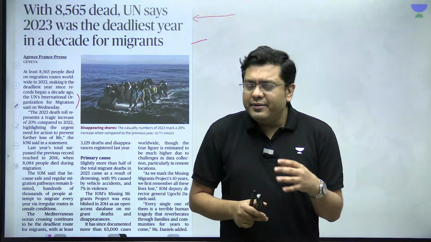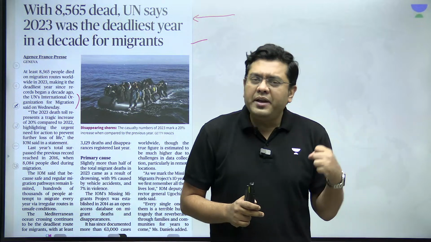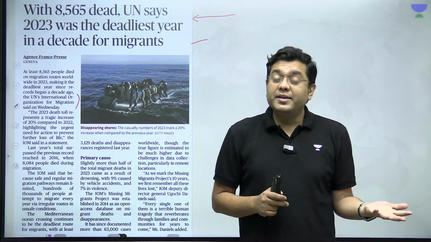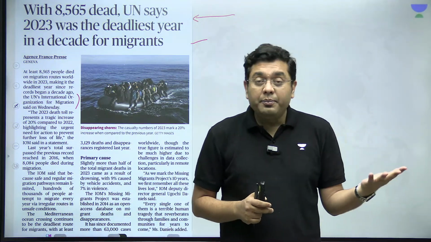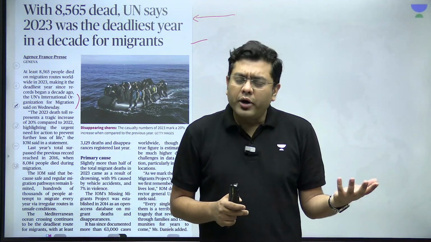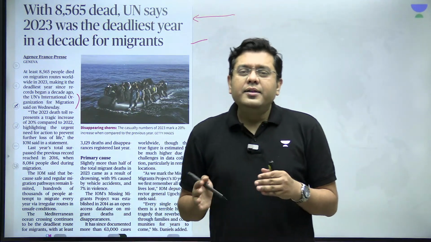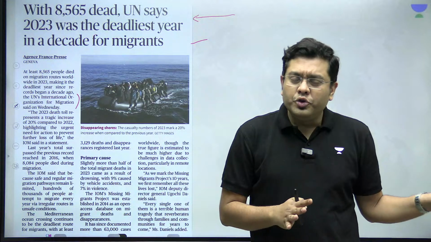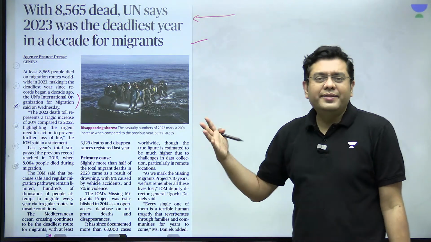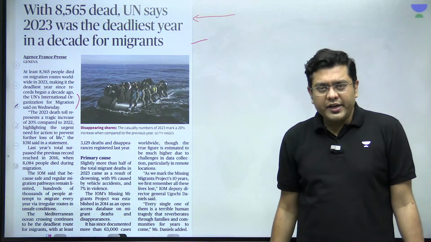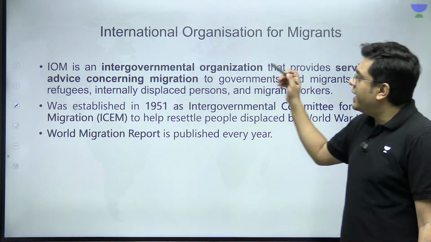So people are using unconventional routes to move from one region to another. And as a consequence of using these unconventional routes, they are exposed to perils of nature, like the disasters in the Mediterranean, which claimed more than half of the migrant population, or border patrols, etc. As a result of that, the migrants are being pushed to the jaws of death.